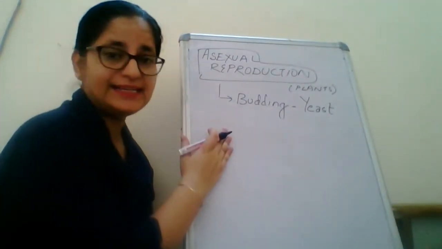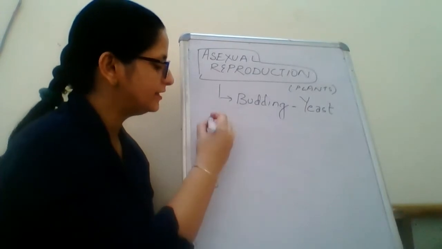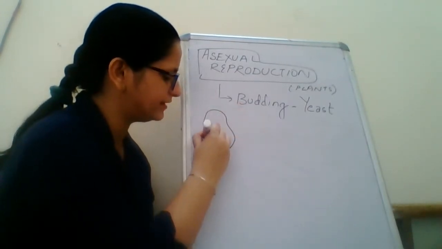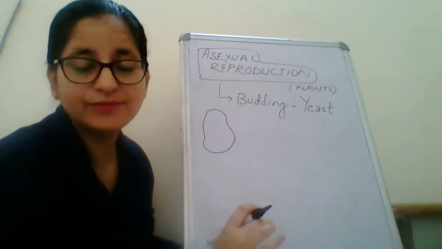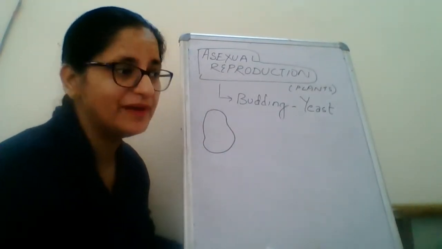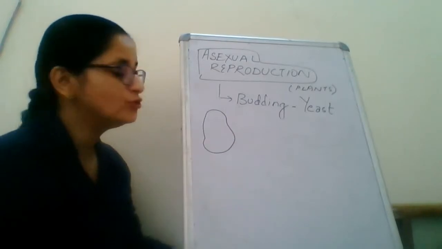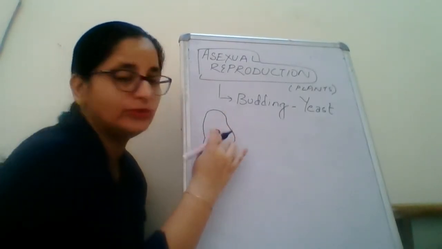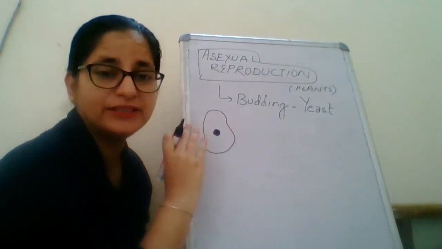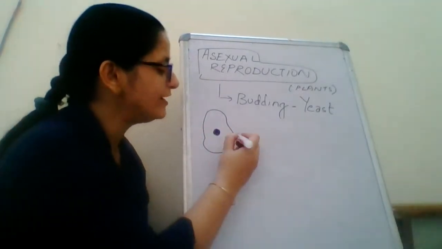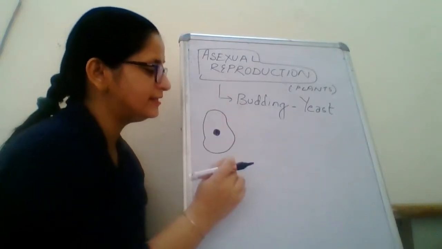So, budding in yeast. Now yeast is a unicellular organism, children. It is very small. You cannot see it with your naked eyes; you have to see it with the help of a microscope. It has its central controlling unit called the nucleus, which has all the genetic makeup needed to make an organism. So what happens in a yeast?